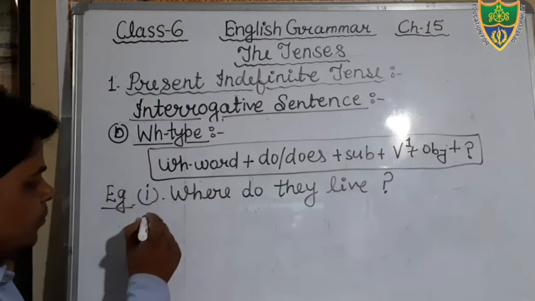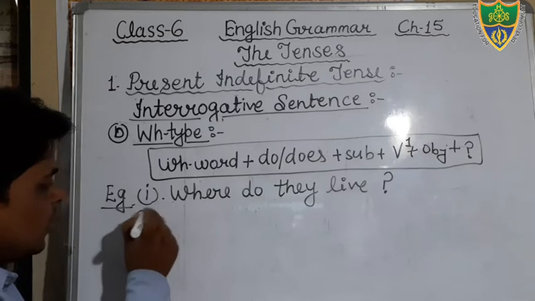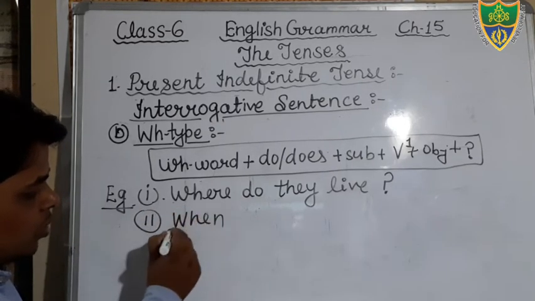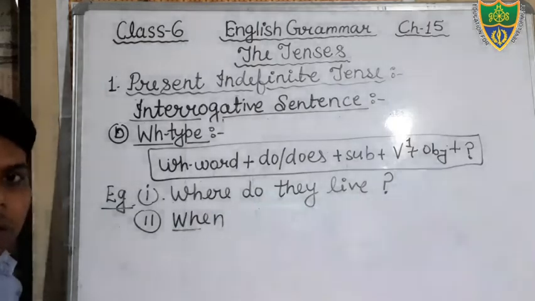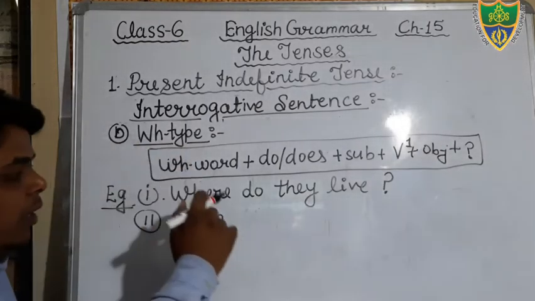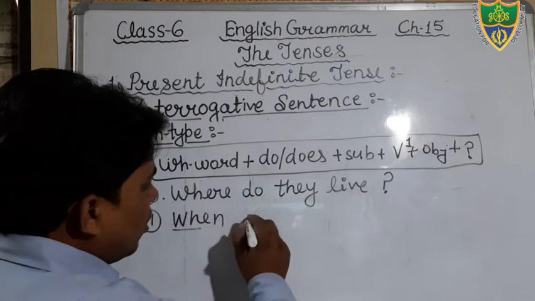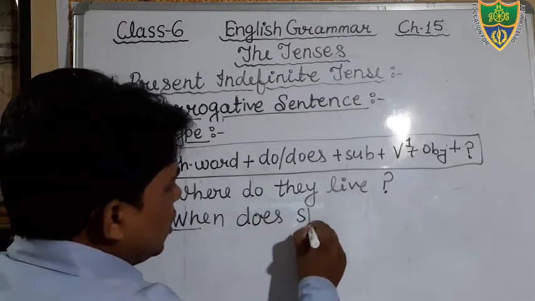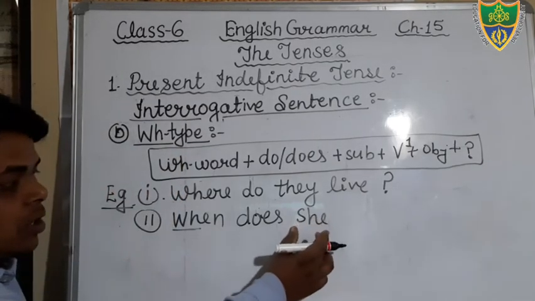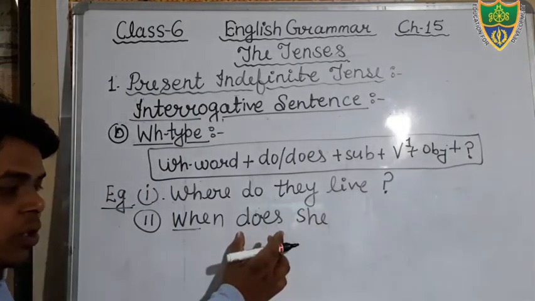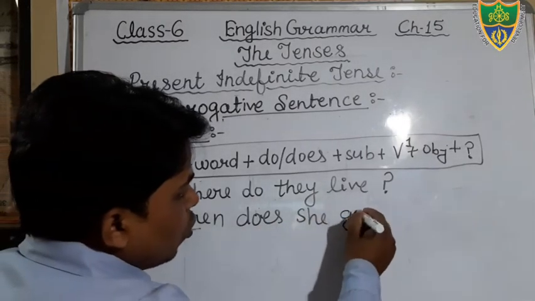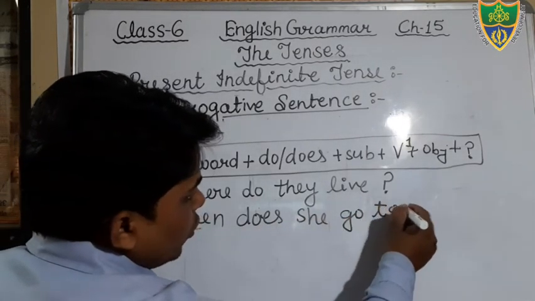Okay, just see one more sentence. When is also a WH type of word. And when does, just see, when does she. The subject she is singular, therefore we will use here does. When does she go to school?